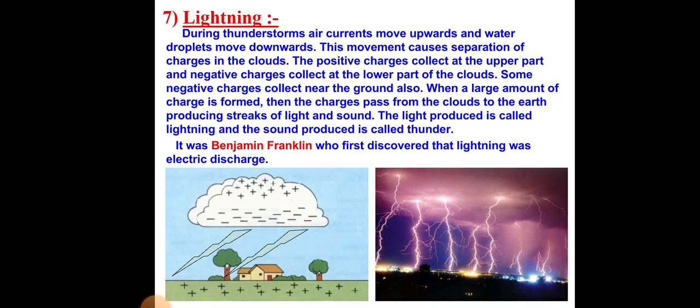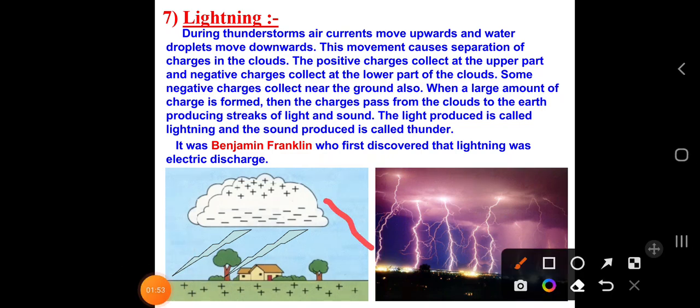Here in lightning, during thunderstorms, what happens? The air currents move upwards, and the water droplets move downwards. The currents are shifted upwards, whereas in the downside the droplets move downwards, and this movement causes the separation of the charges in the clouds.